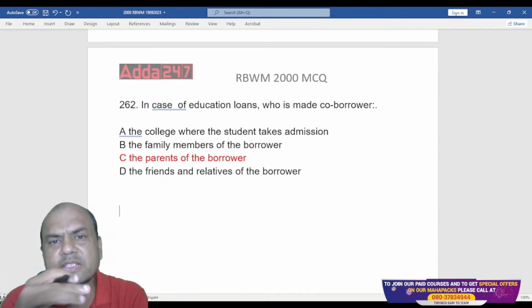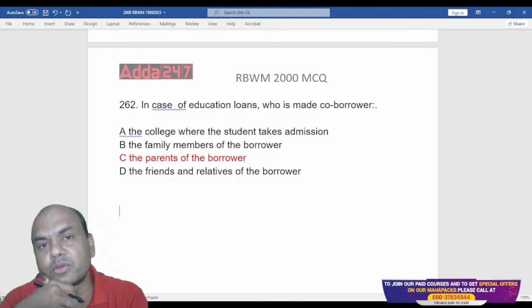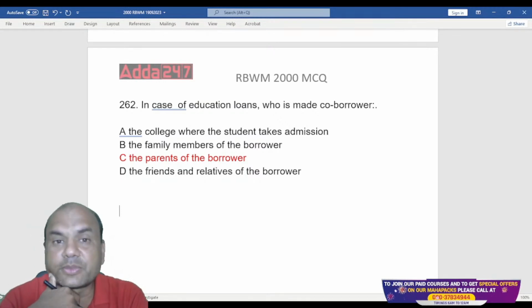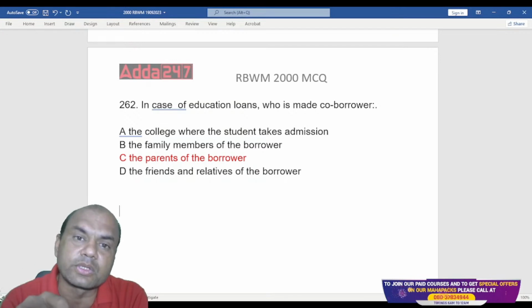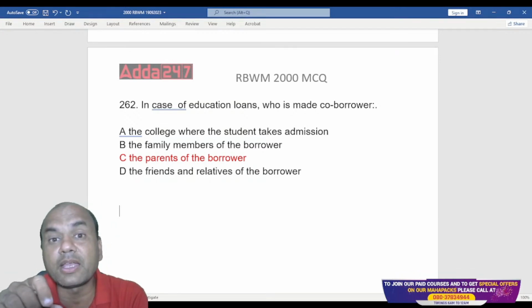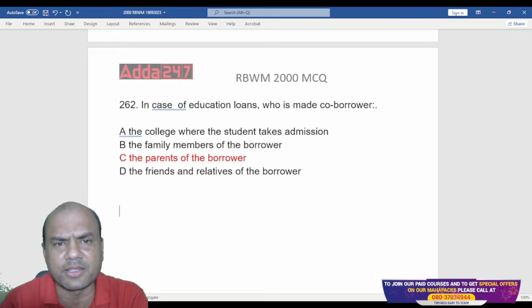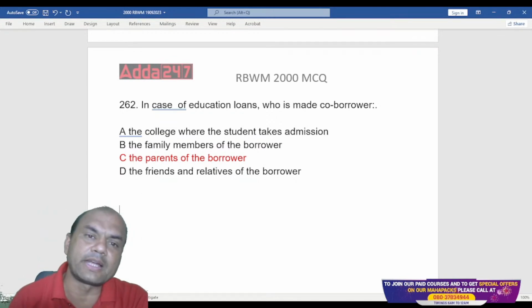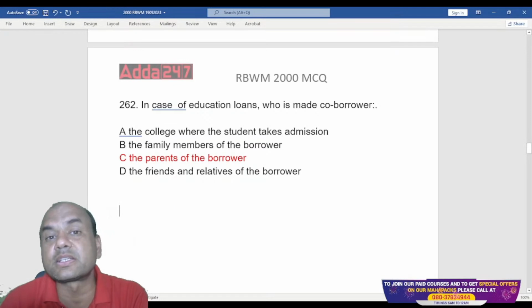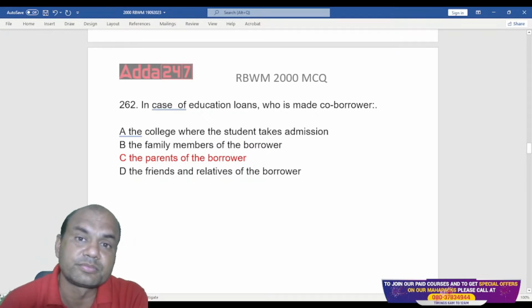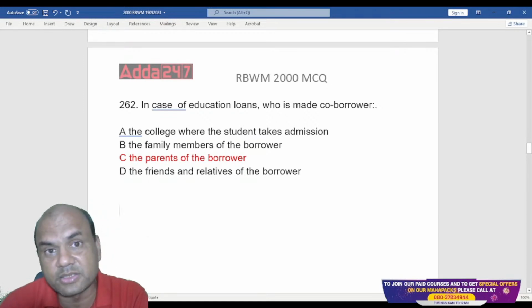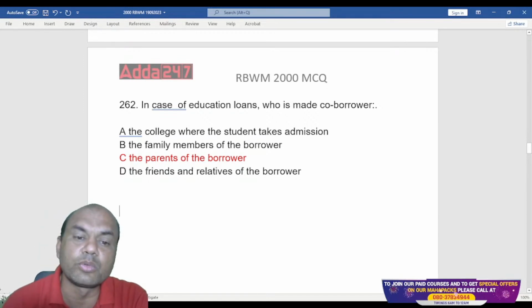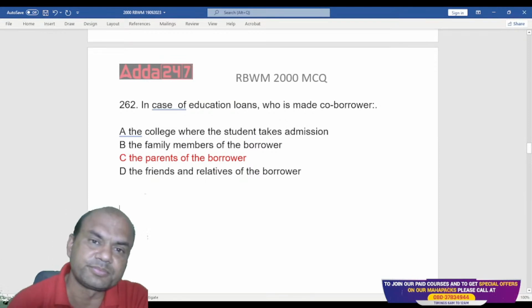What is expected from that loan, guys? It is expected that the student should complete the course and repay the loan by joining the job or doing some business, anything. So that is the logic behind it. Student should repay. But what happens? We take parents as a co-borrower. Why? Because if the student doesn't get a job immediately, if the student fails, then what? The loan is to be repaid in any case. So that repayment will be done by this co-borrower, the parents.